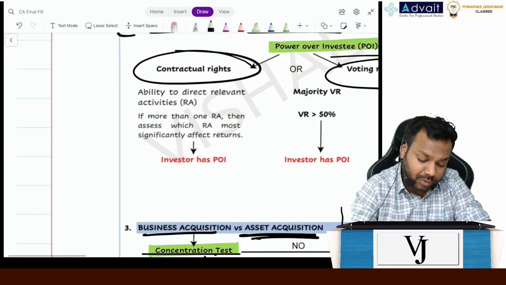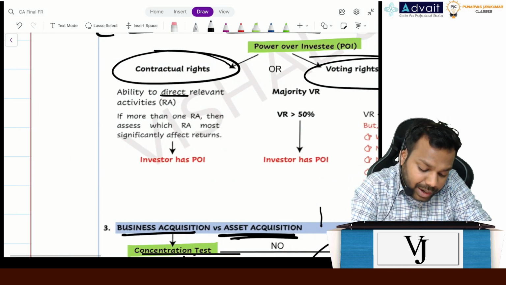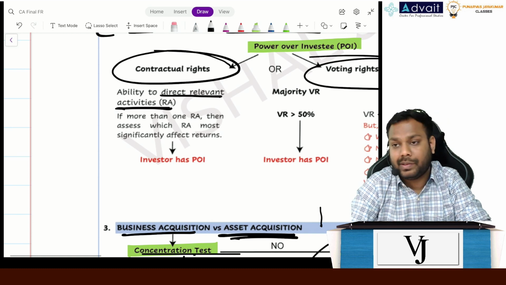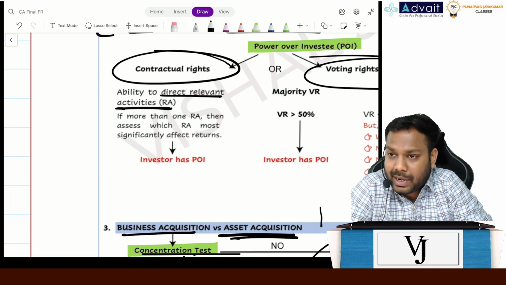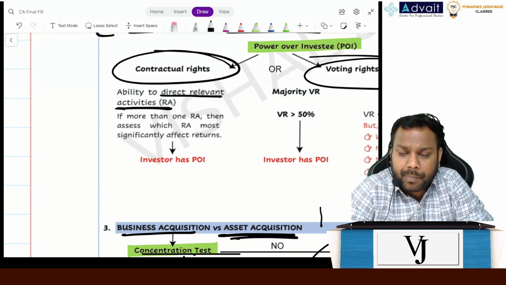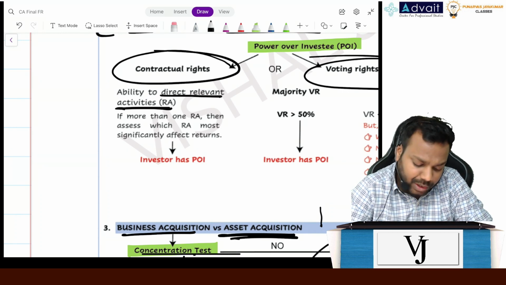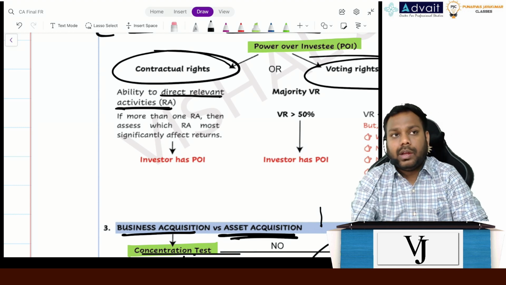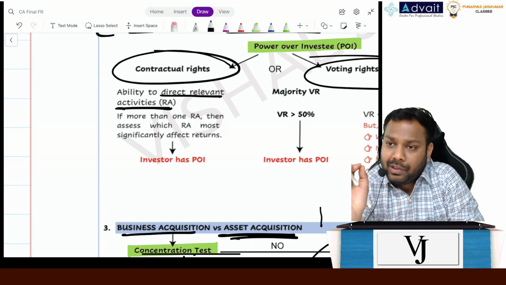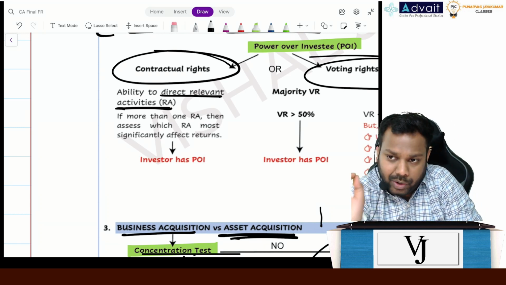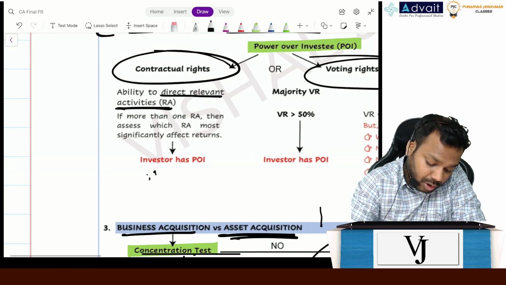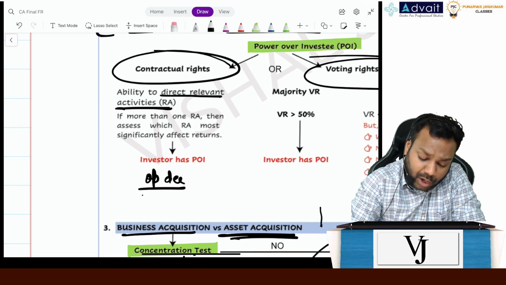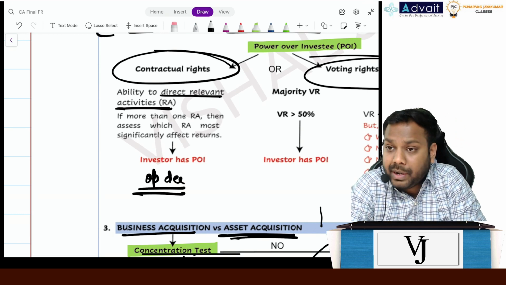Okay. Now contractual rights means I have the ability to direct the relevant activities. Okay. Now definitely Sundar Pichai had the ability to direct the relevant activities, might be through its voting power or might be through contractual rights. Okay. So now let's suppose there is one particular relevant activity, that is the operating decisions. Now we'll see who has the power to take operating decisions, and that person has the power over the investee.